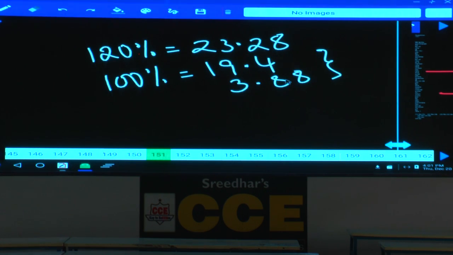So cost price 100% is 19.4. If it doesn't work out, 19.9 will be your answer, because here 20% is ending with 8. 10% may end with either 4 or 9. Got it? We are verifying it with 4. Got success. Else keep 9 there. So this is 19.4.